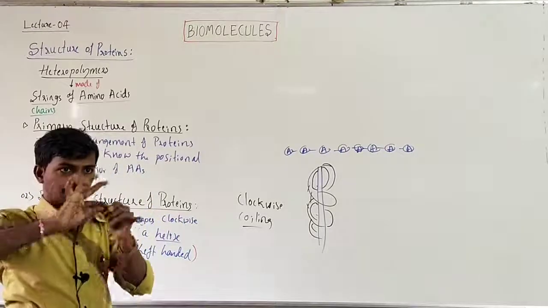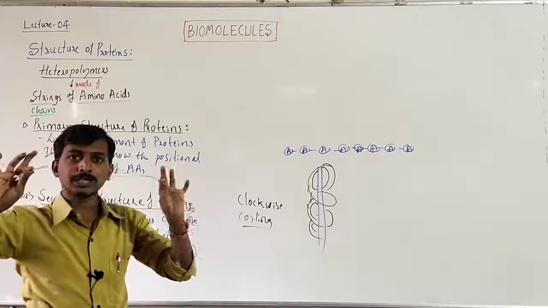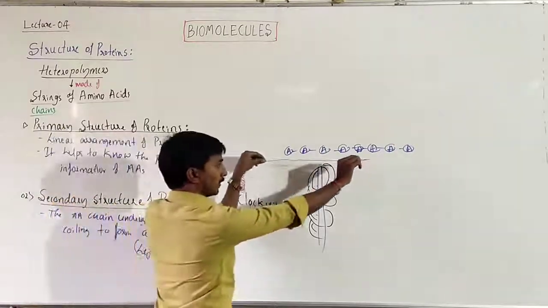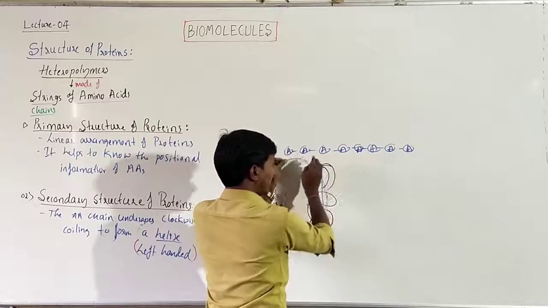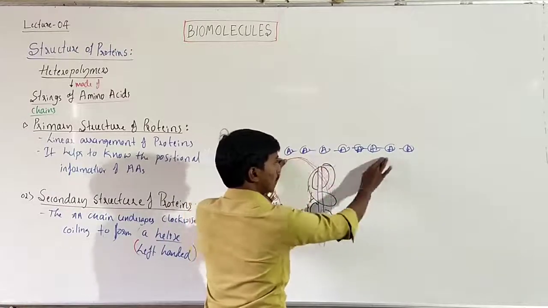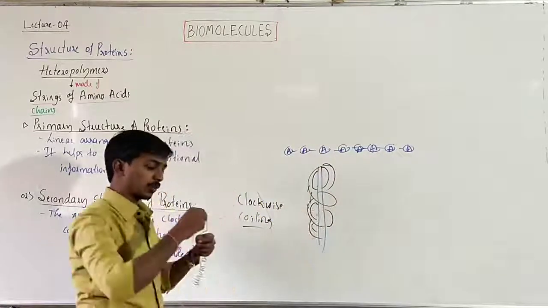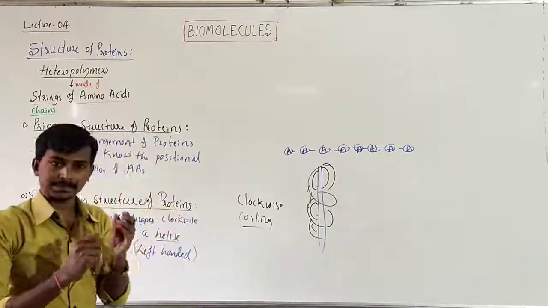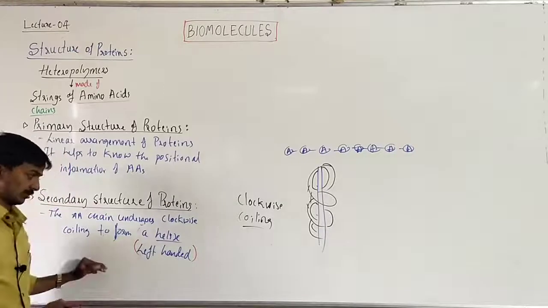Okay, simple. When it is normal, it indicates the primary structure, where we can understand the position of every amino acid. We can see which amino acid is present at what position. But when it undergoes the clockwise coiling, that represents the secondary structure.